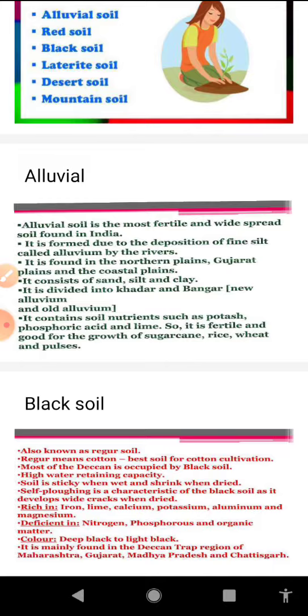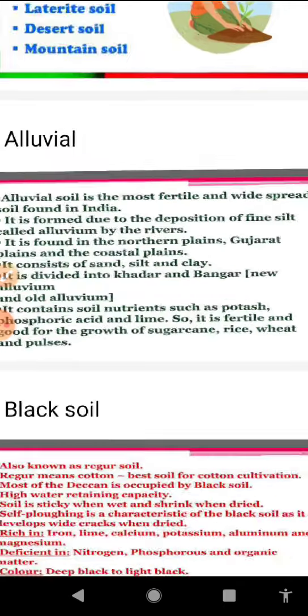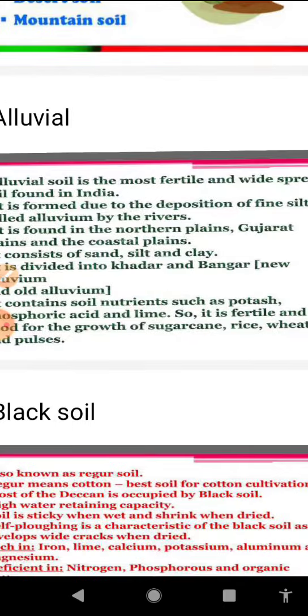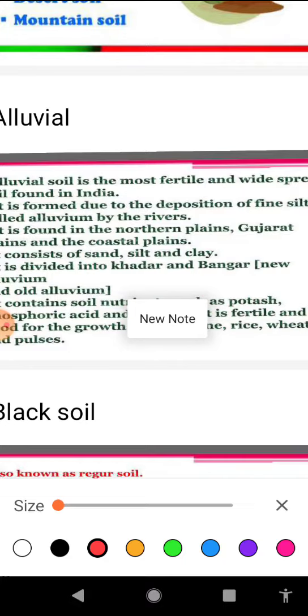On the basis of age, this soil can be categorized into two main types: Khadar and Banga.